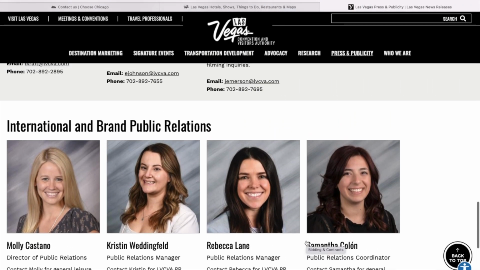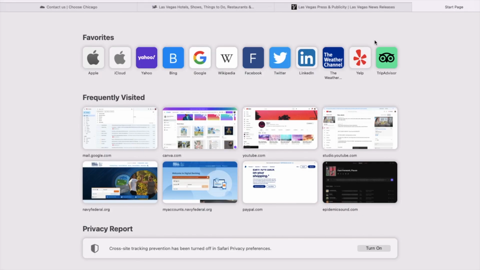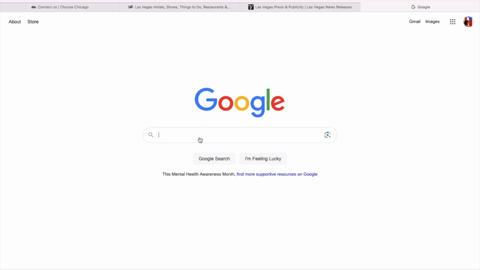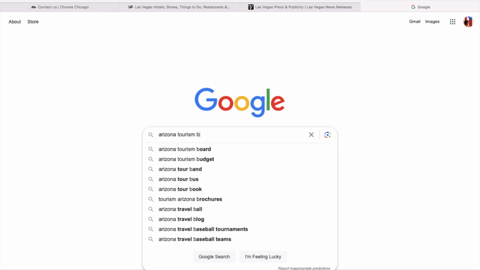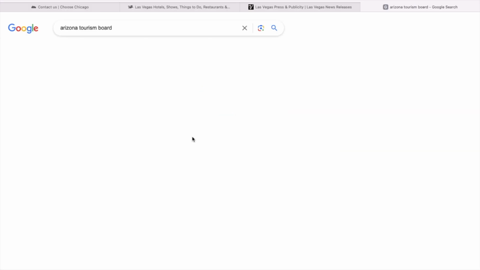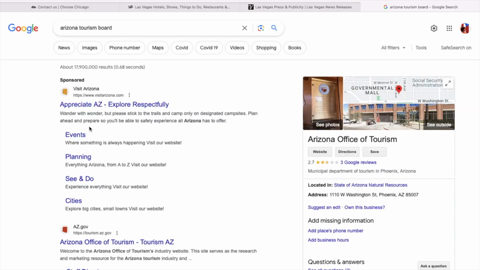I'm going to give you guys one more example, and then we're going to go ahead and send our pitch email to one of these tourism boards. Another place we're going to do is Arizona. Now, Arizona is another tourism board that I work with. Well, specifically Scottsdale, which is a city in Arizona. But what we're going to do is type in Arizona Tourism Board.